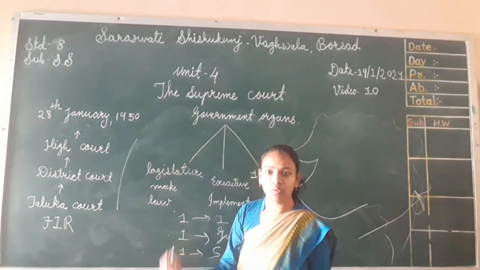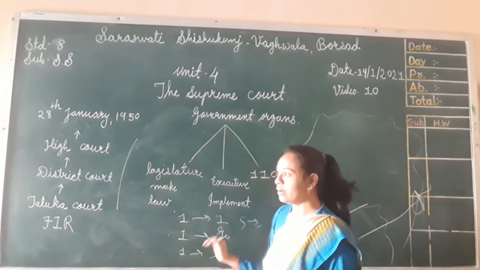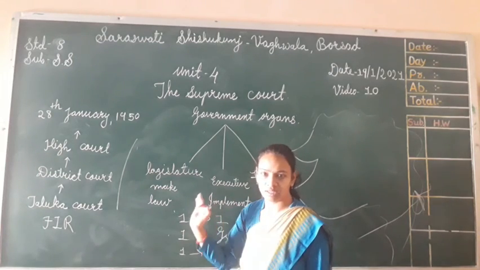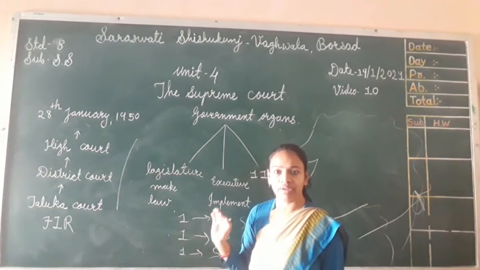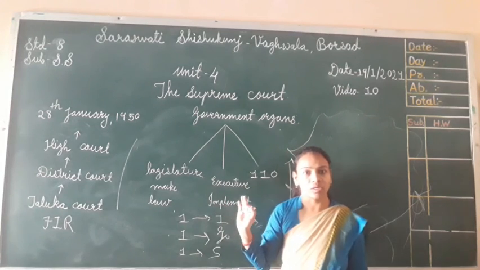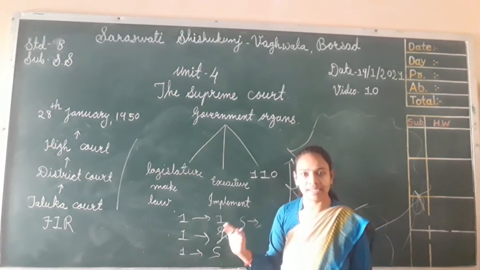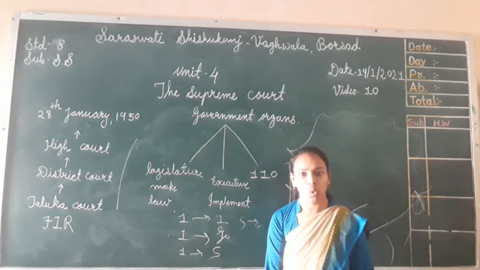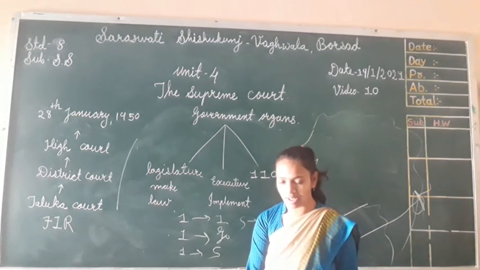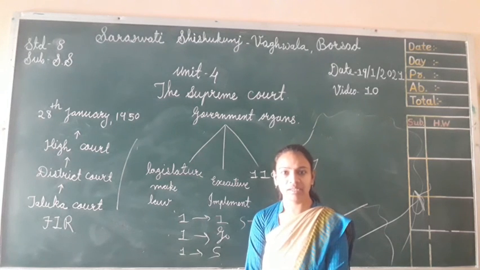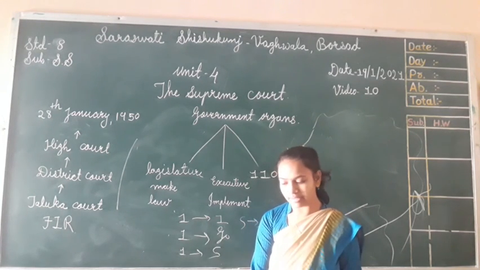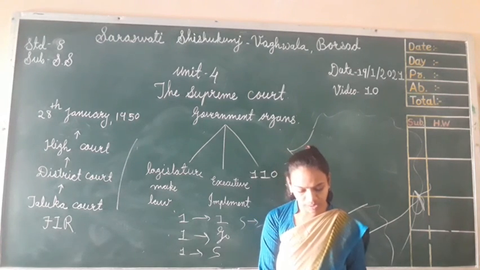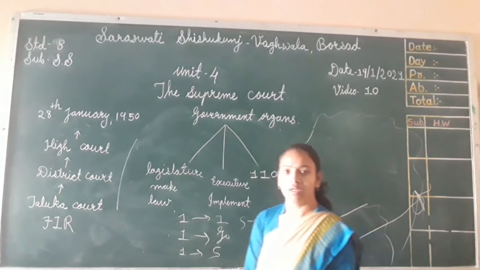These rules are there. All these three organs, judiciary, legislature and executive, are very nicely mentioned in our constitution. So I hope all of you understand it very well. Whatever other things are related to the Supreme Court, let me discuss them in the next class. Okay. Take care.